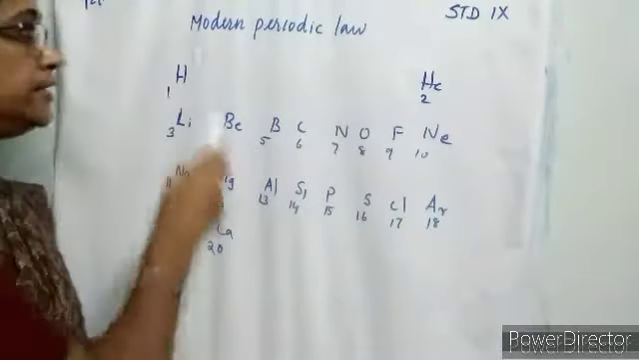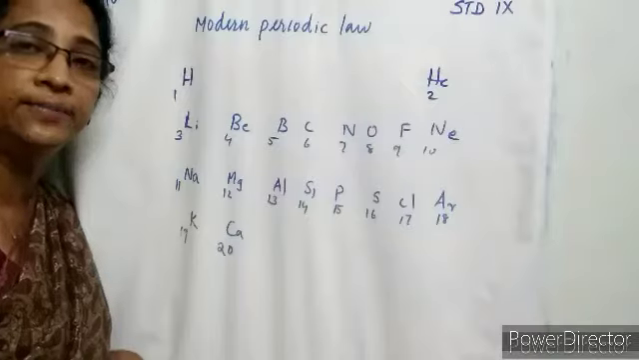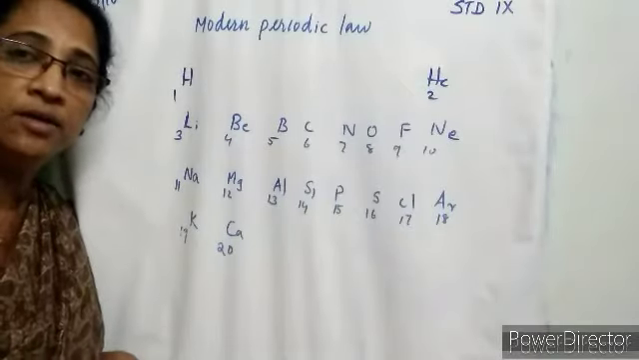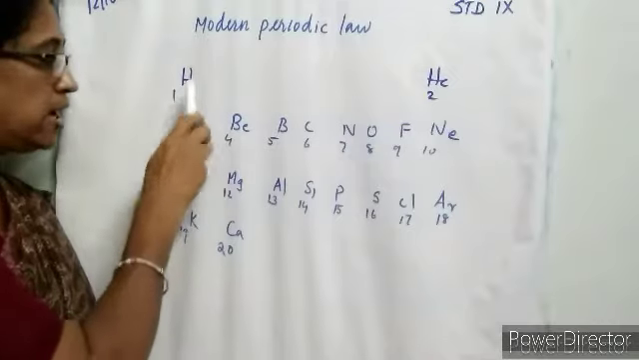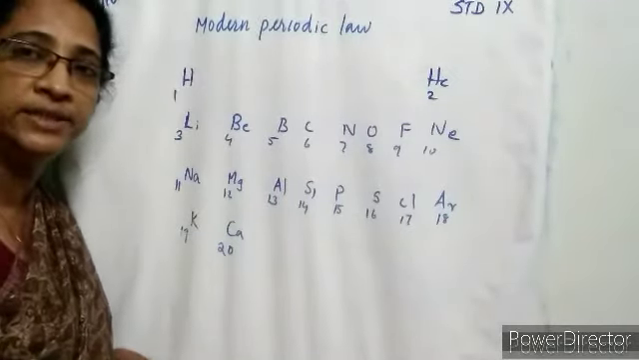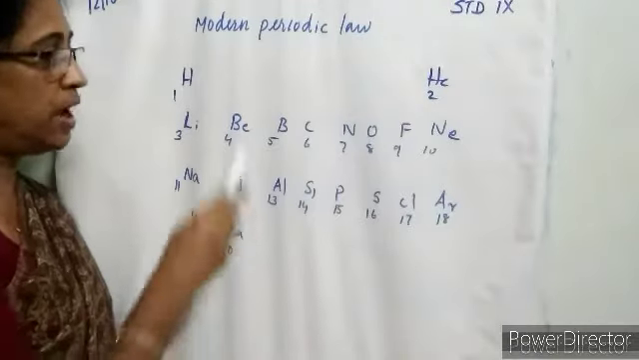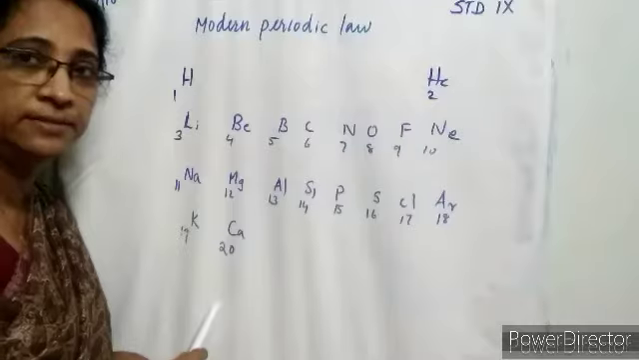18 groups. And the group 1 elements are called alkali metals. Group 1 elements are alkali metals. There is one exception, which is hydrogen. So alkali metals are lithium, sodium, potassium, rubidium, cesium and francium. And group 2 elements are known as alkaline earth metals.